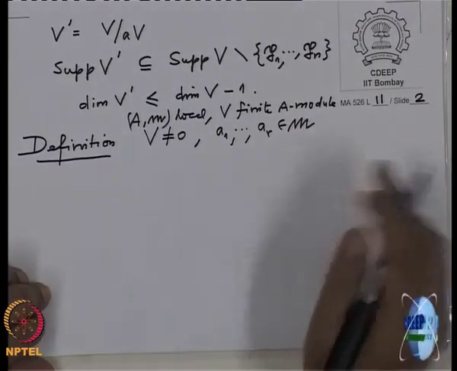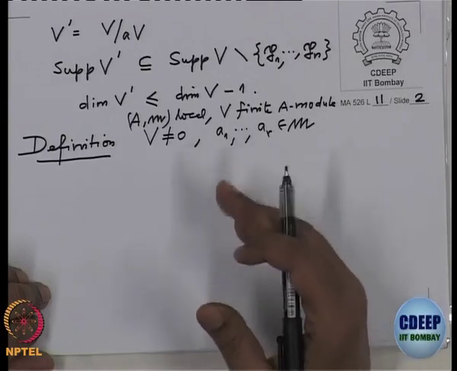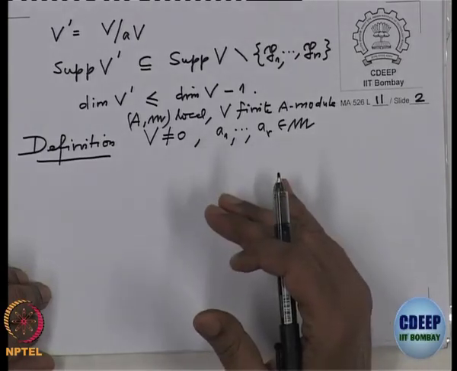Because in all the proofs we have been using associated primes, support, etc. All this will behave well when the module is finitely generated over a Noetherian ring.